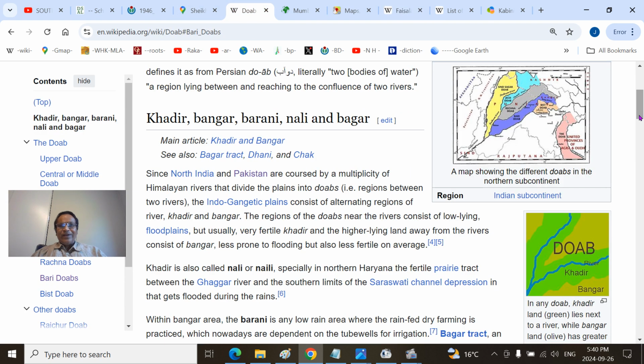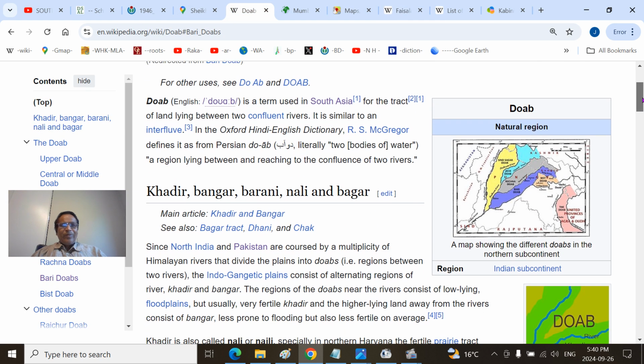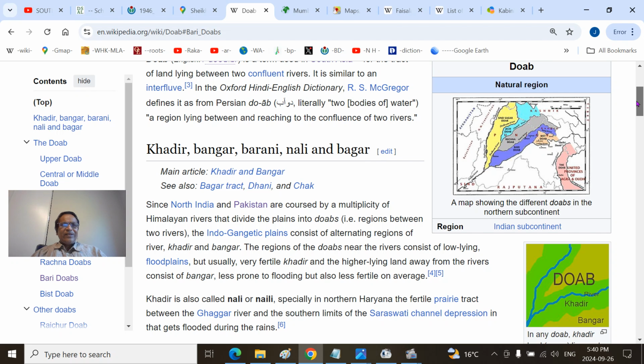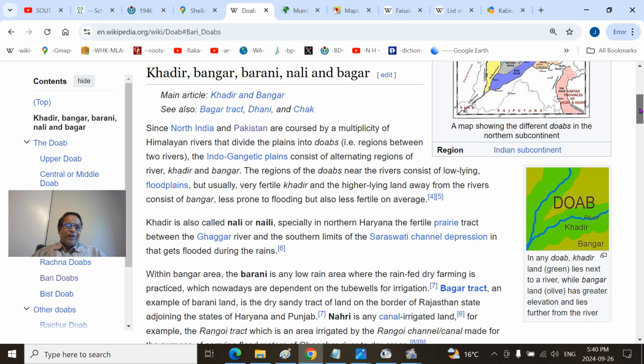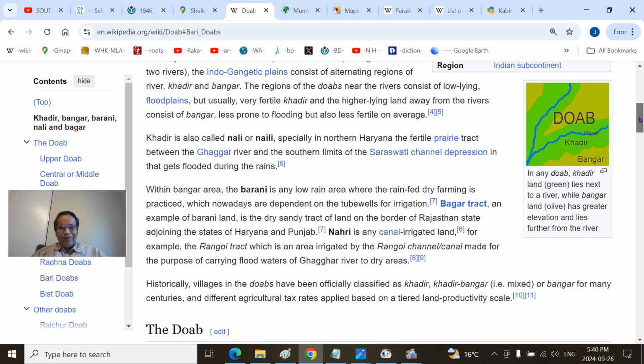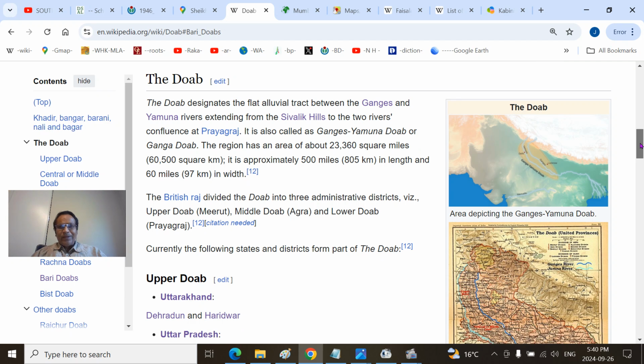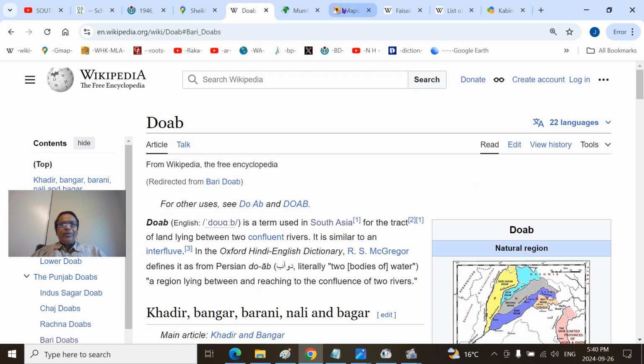So we talked about the bars, and essentially the Khadir. The Khadir region is the new alluvium, flooded. Bangar is the old alluvium, not flooded. This is the Bangar, and this is the Khadir around the river. The Nali is also like a Khadir. And Bagar is the other arid area, like Hisar, Hanumangarh, Abohar, Fazilka and Sri Ganganagar in Rajputana. Those areas, the bars and doabs.